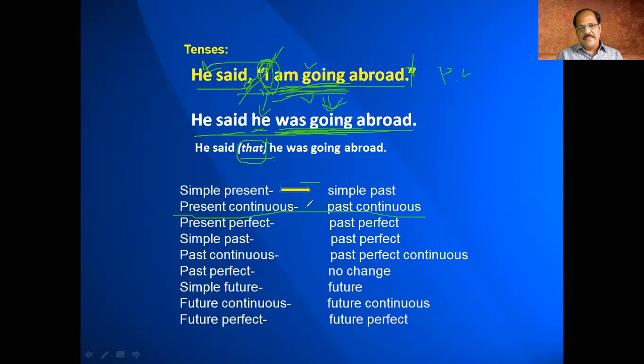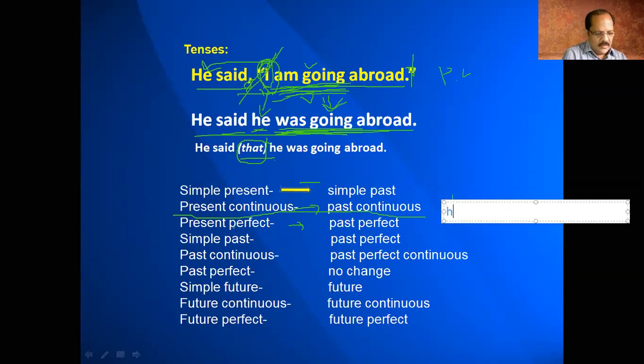Simple present tense is converted into simple past tense. And if the sentence is in present continuous tense, we will write it into past continuous, right? And if it is in the present perfect tense, we convert into past perfect tense. What is the present perfect tense structure? In present perfect tense, we get the verbs called have or has, and the verb is in the past participle. That means the third form of the verb we use. So this is the verb structure in present perfect tense.